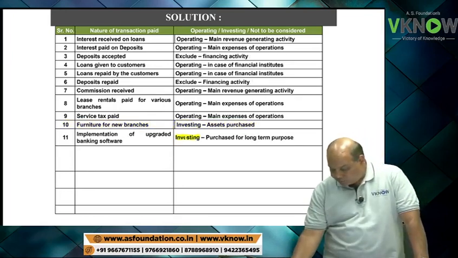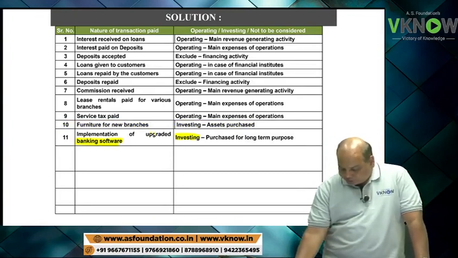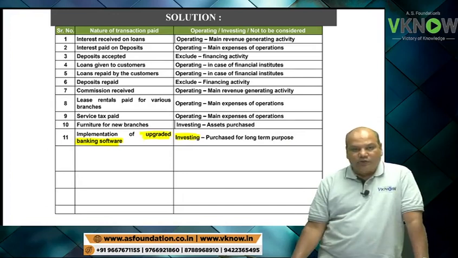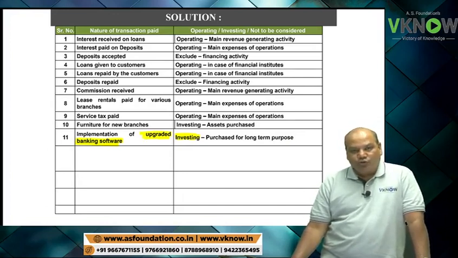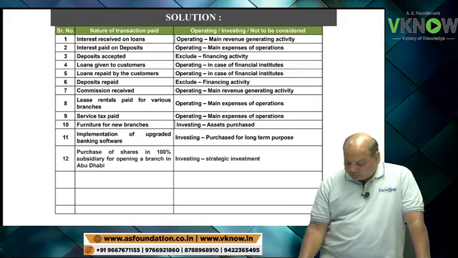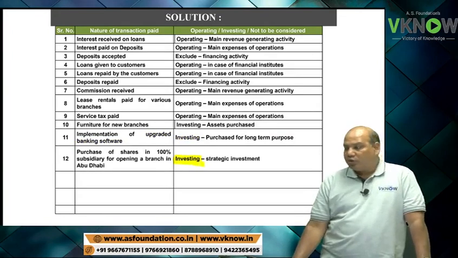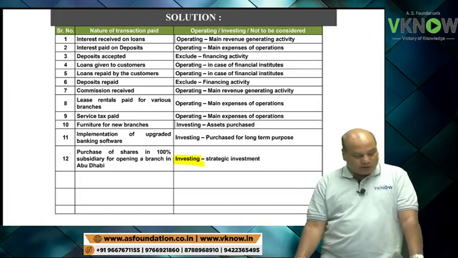It is an intangible asset purchased. Purchase of intangible asset is also investing activity. Point number 12 is purchase of share in 100% subsidiary. So purchase of shares of subsidiary is investing activity.